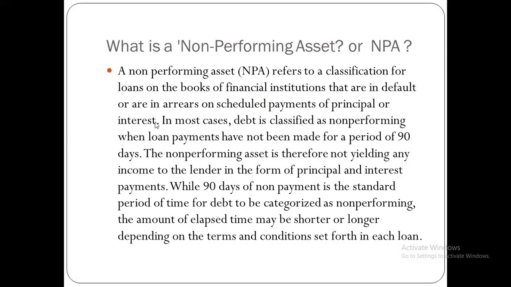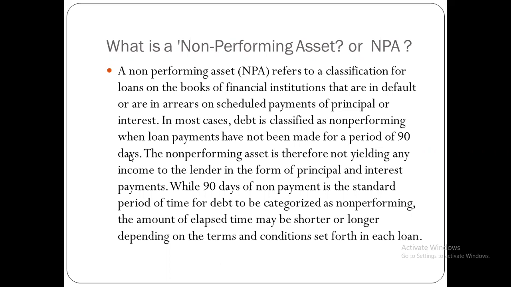Basically, it is a type of loan which we take from financial institutions. In most cases, debt is classified as a non-performing asset when loan payments have not been made for a period of 90 days. Because when we take a loan, every loan has a different time in which you have to repay the loan to the bank or the financial institution from which you borrowed it. If you are unable to pay the loan, it means it is a non-performing asset.